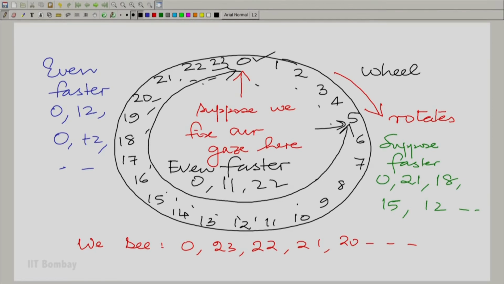So when it rotates like this, you are seeing 0 followed by 5, and then you go 18 more steps from 5. So you see something. So you can now visualize this. When the wheel rotates faster and faster, it actually appears to bring numbers from the opposite side, as if the wheel were rotating in the opposite direction at a much lower velocity.